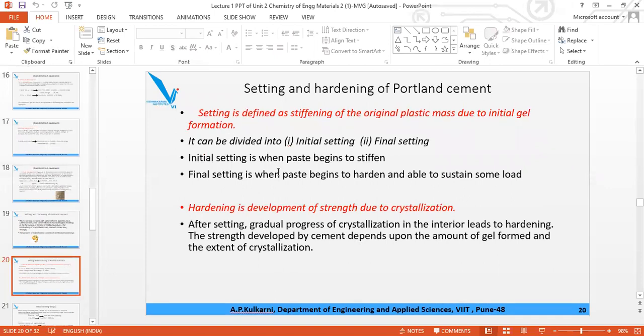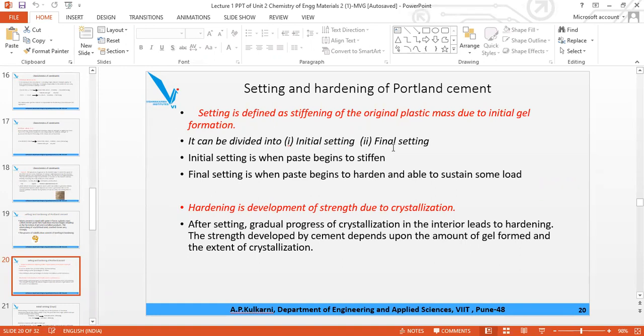Now what actually setting and hardening are, we will see from today's topic. Here we have two steps: initial setting and final setting. Initial setting: if you take cement powder and add water to it, you get the paste of the cement, which slowly and steadily becomes thick, and that stiffening of the paste is the initial setting.